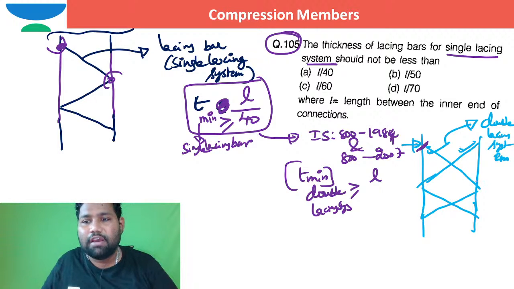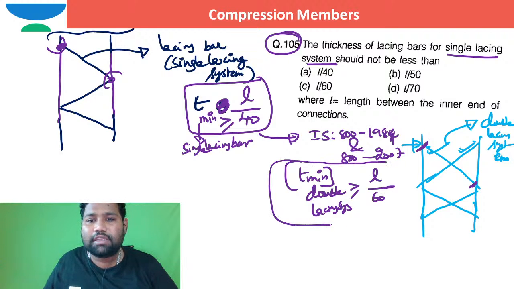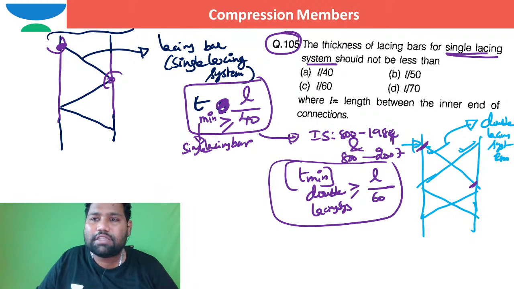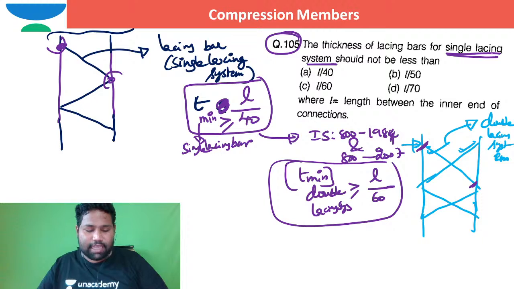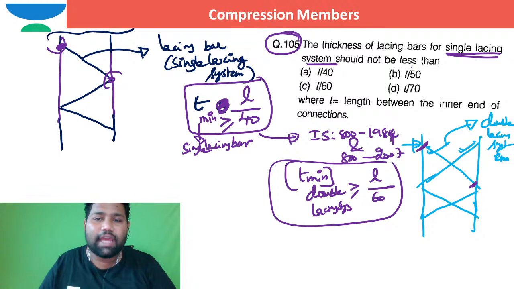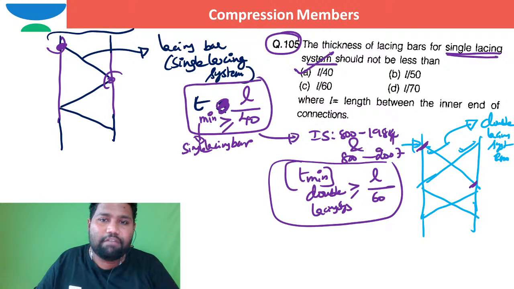Maybe I can say from here to here L by 60. But here in these two options, they are saying about the single lacing system. When they are saying about the single lacing system, directly the answer is L by 40. When they are saying it as double lacing system, then in such case I need to write L by 60.